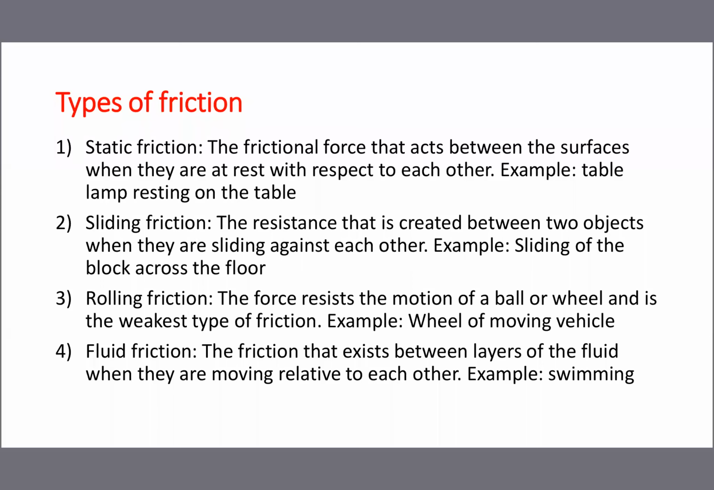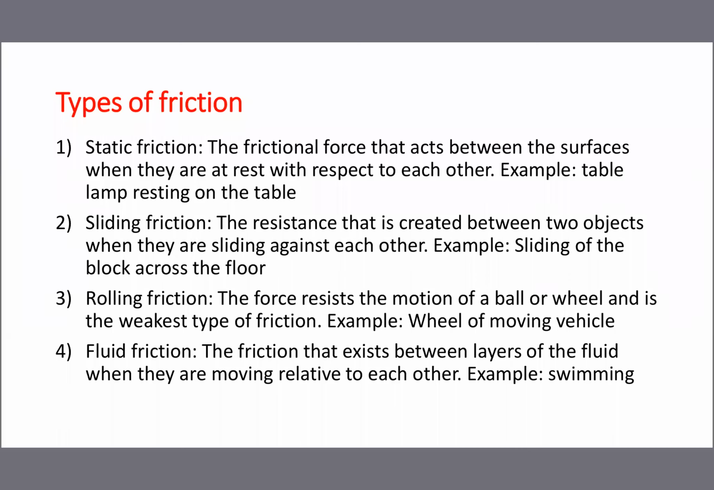Then go to sliding friction. Sliding means whenever a job is moving, the resistance that is created between two objects when they are sliding against each other. Example, sliding of a block across the floor. You are moving the job, keep on moving, it is a sliding job. For example, skating. On the slope, a boy keeps on sliding.